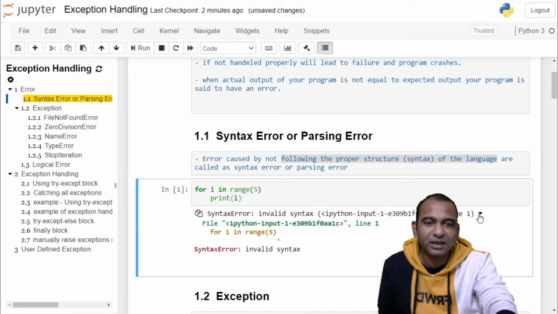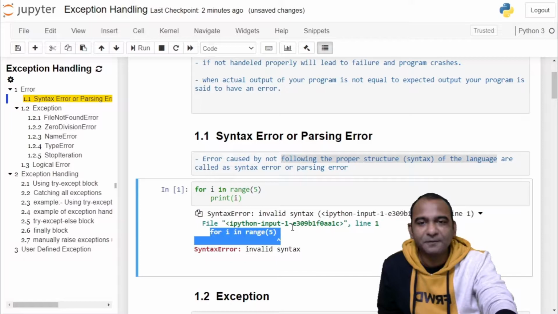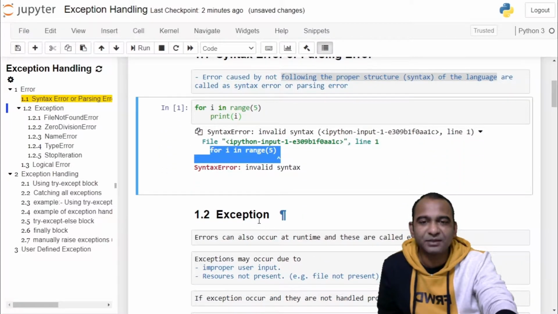If you see the traceback, it will show at what point the syntax error is present. So it has given some description about the error and what position the error has occurred. It has also displayed that. The second type of error is called an exception.